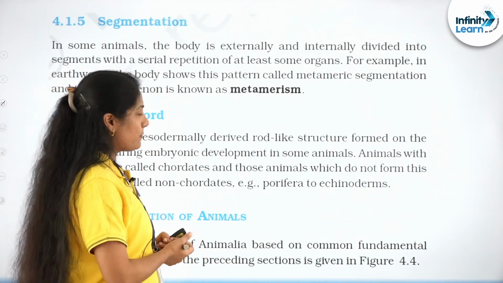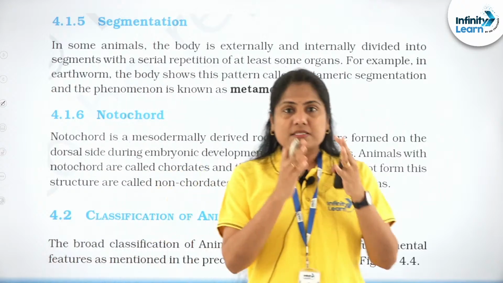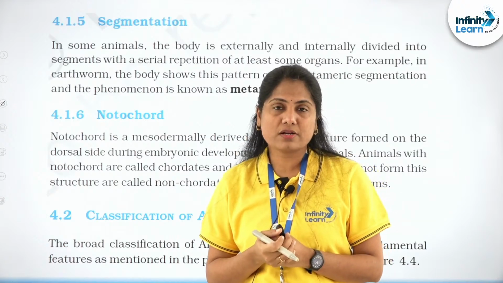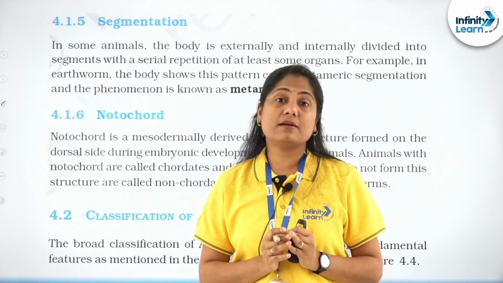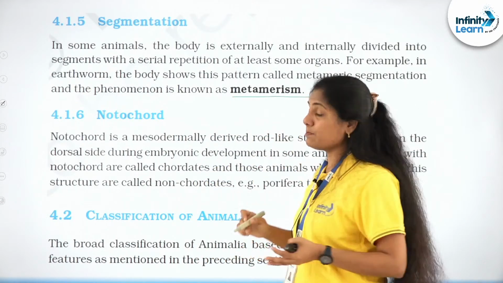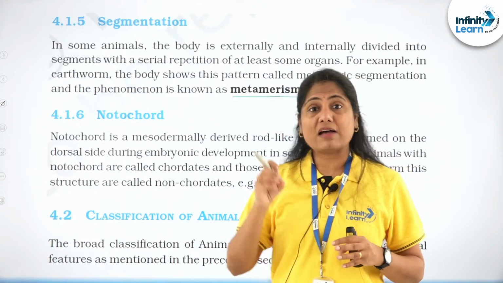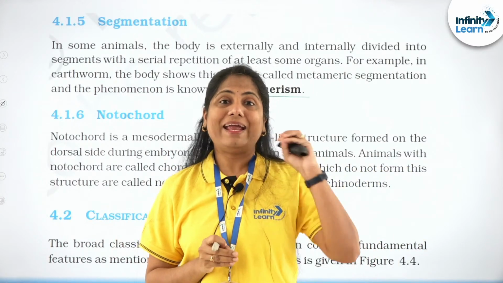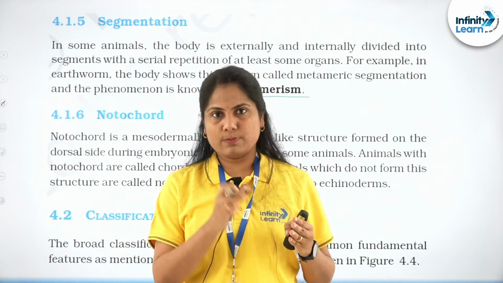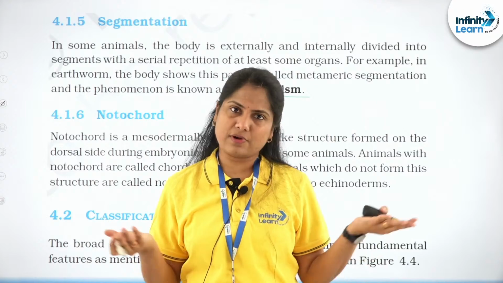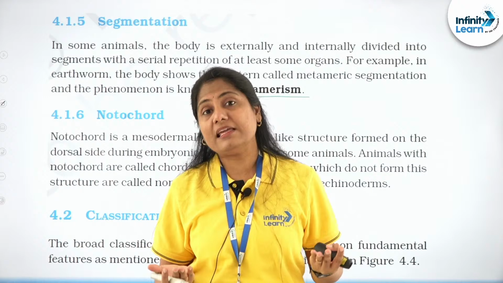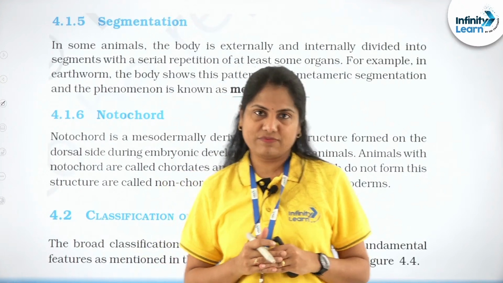And then we have segmentation. The body is divided, segmented, and you also have serial repetition of certain organs. You can see it in an excellent manner in the earthworm, right? So that is what is referred to as the metamerism. Of course, you delve deeper, we also have homonomous metamerism, heteronomous metamerism, where segments are similar and not so similar. Homo is similar, hetero is different, right? We do not have a perfect example in the nature, but Nereis is the closest example that we give for homonomous.